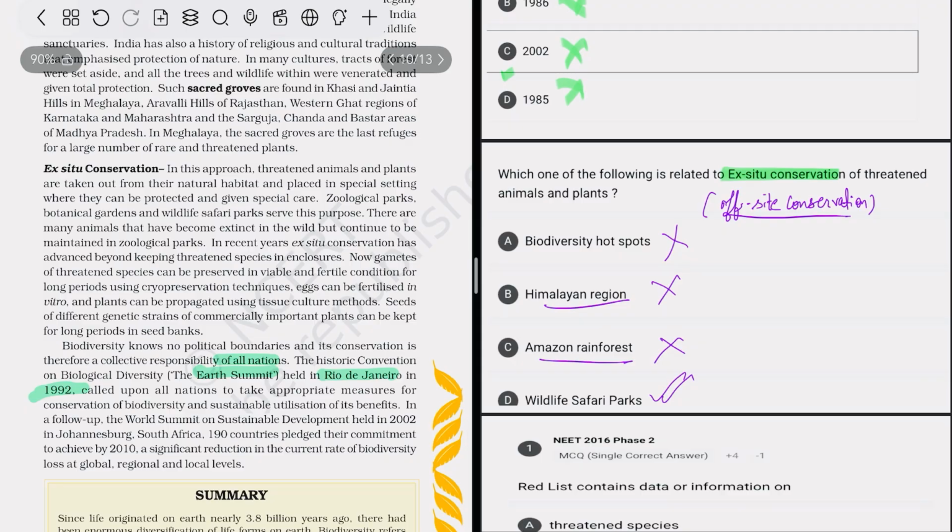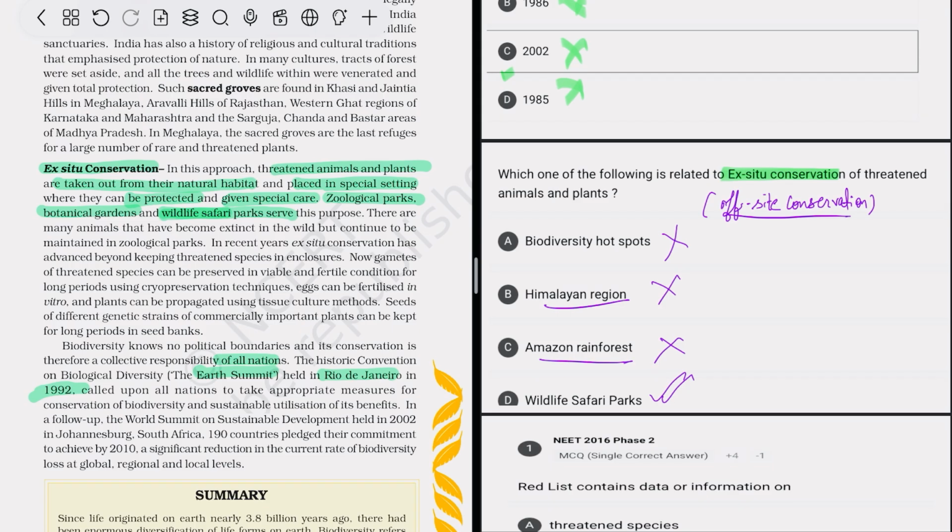Ex situ conservation, in this approach, threatened animals and plants are taken out from their natural habitat and placed in a special setting where they can be protected and given special care. So yes, threatened animals and plants are taken out of their natural habitat and placed in a special setting for their protection. This includes zoological parks, botanical gardens, wildlife safari parks. So these are their methods.